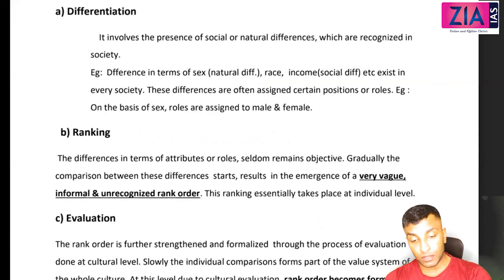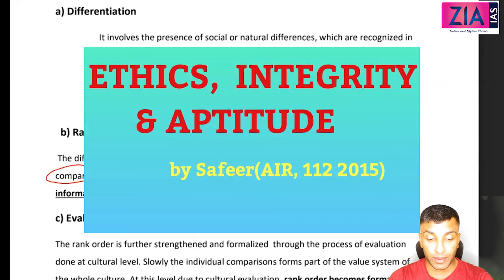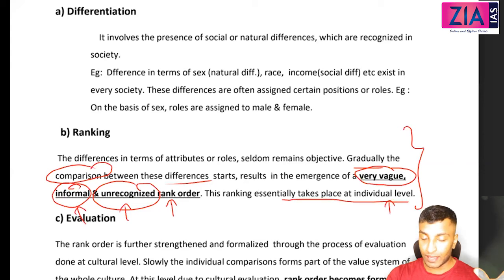Secondly, ranking. The differences in terms of attributes or these roles seldom remain objective. What will happen? Gradually, the comparison between these differences starts, resulting in the emergence of a very vague, informal, unrecognized rank order. Remember, guys, I'm talking about some comparisons that will start over a period of time, right? So it won't remain just differences. After some time, some comparisons will start and some informal rank order will come into existence. At this point of time, it is not recognized totally by society, not formal, informal. This ranking essentially takes place at the individual level. Okay.